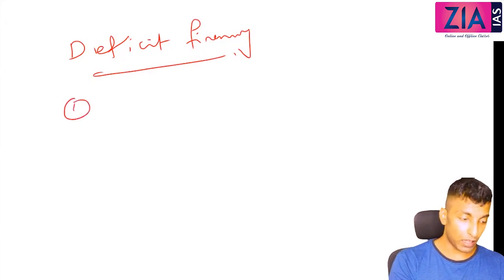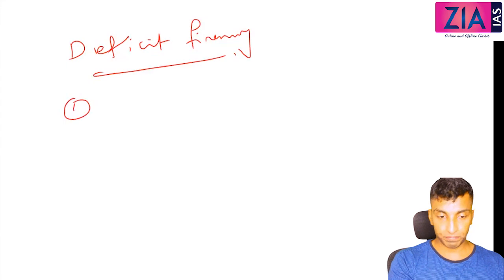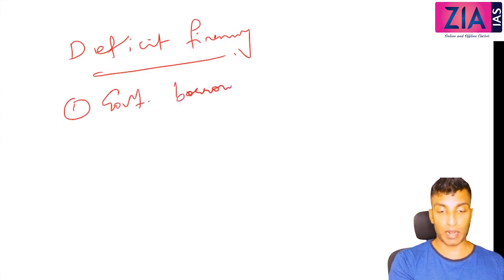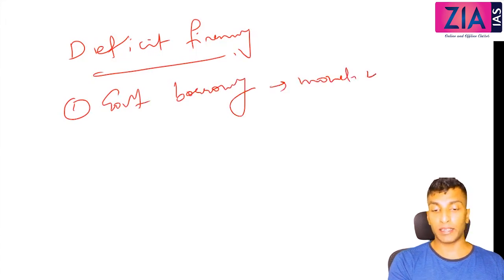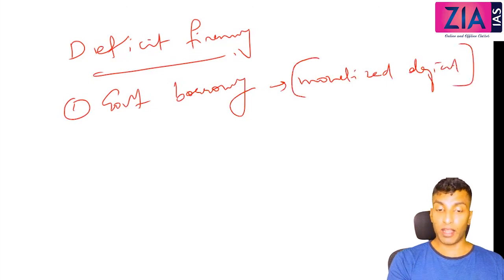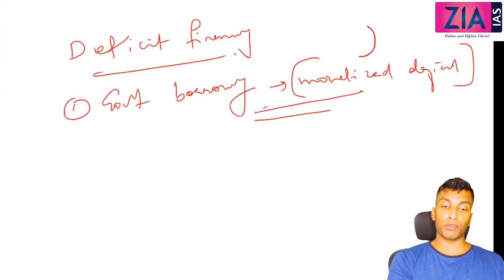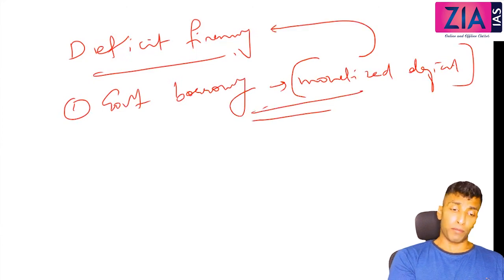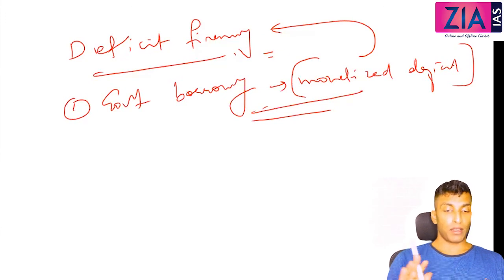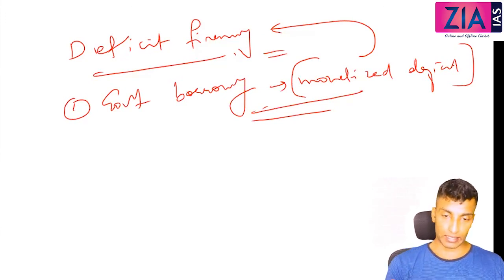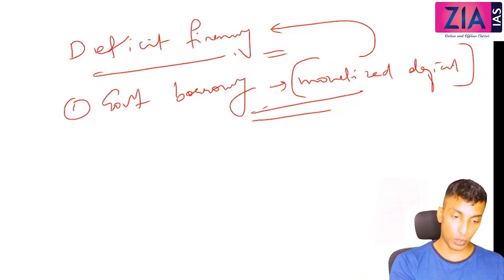First one, government borrowing from RBI. What is this? This is monetized deficit. So which one is broader? Deficit financing is broader, and monetized deficit is actually part of deficit financing. But the second and third are not significant. So actually deficit financing is equal to government borrowing, or the monetized deficit. That's why I have told you monetized deficit is nothing but deficit financing only.